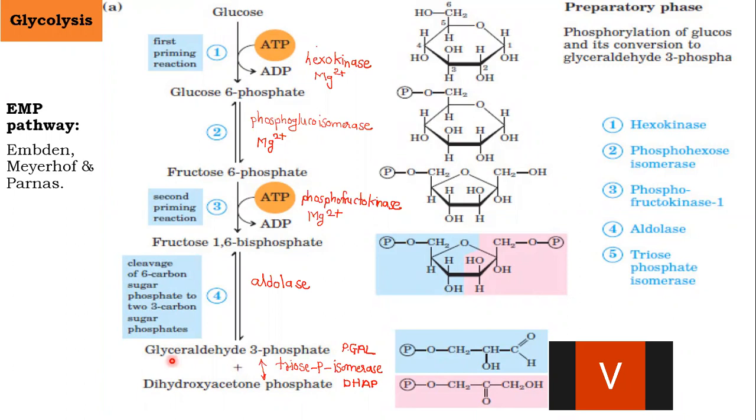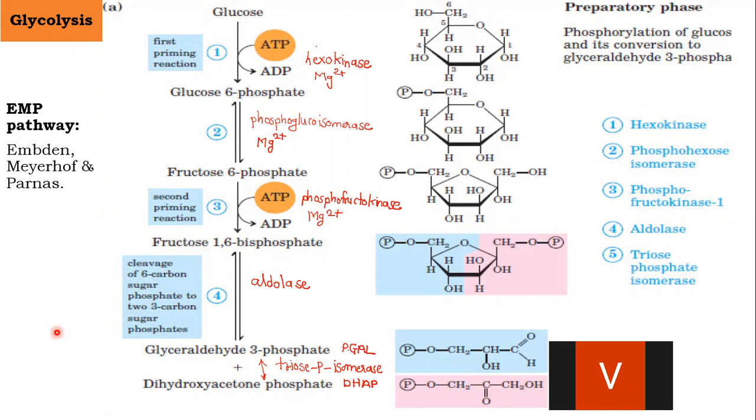So glyceraldehyde 3-phosphate is converted into dihydroxyacetone phosphate and vice versa by the enzyme triose phosphate isomerase, and formation of glyceraldehyde 3-phosphate and dihydroxyacetone phosphate is the end of the first step, that is the preparatory step of glycolysis.